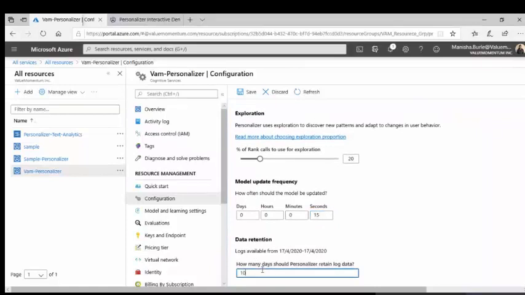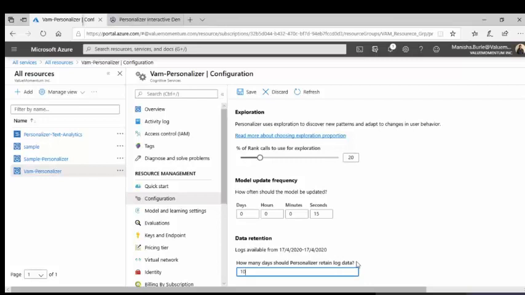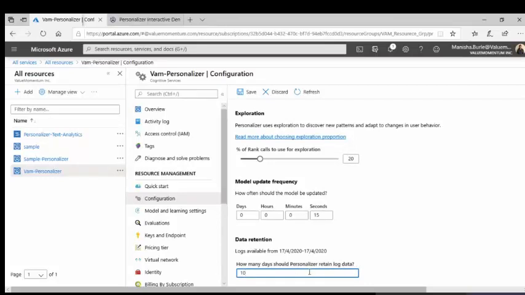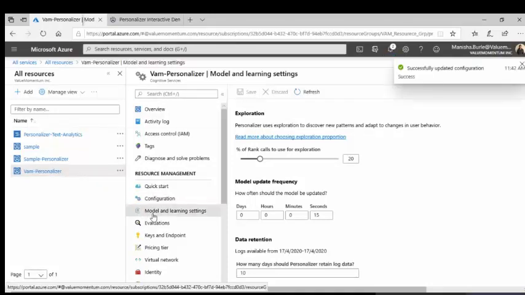And data retention: how many days should Personalizer retain log data? You can change it based on your requirement. And next, let's click on save. Let's go to model and learning settings.